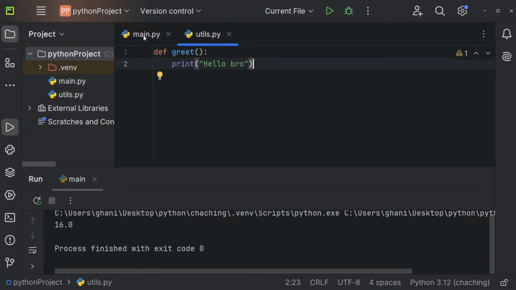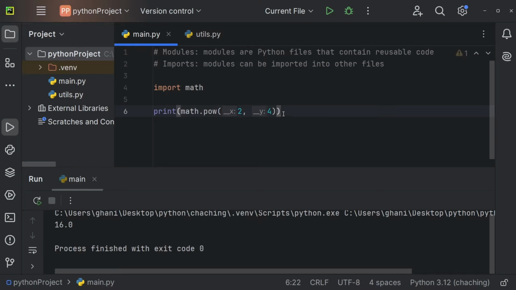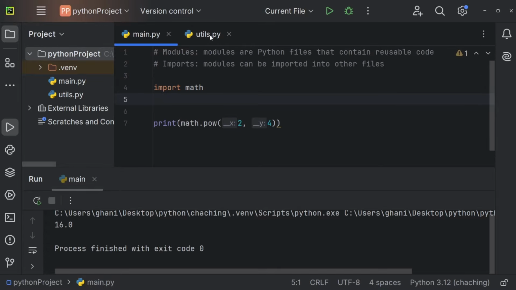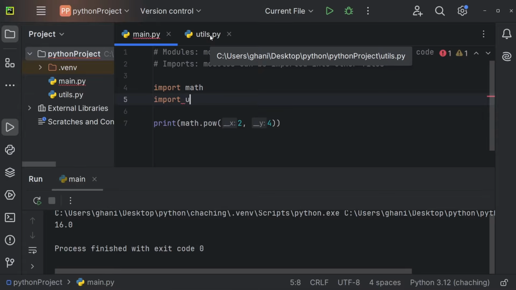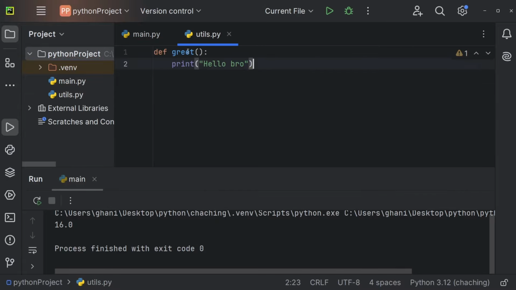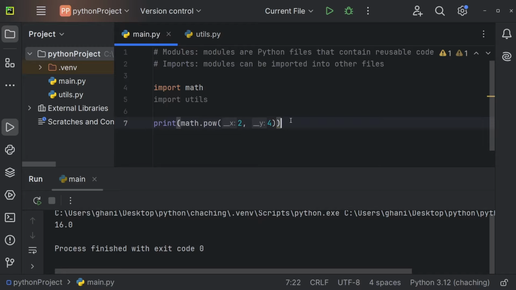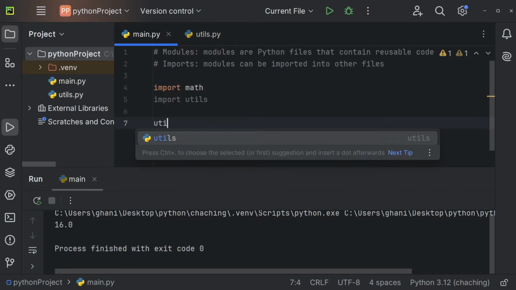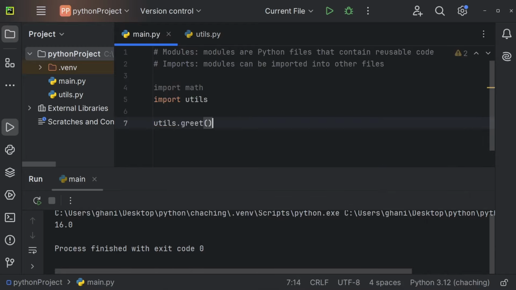And now let's go back to our main.py file and let's import utils. So we can also import this file right here within our main.py by saying import followed by the name. So import utils. And now we can just access this greet function right here by using the module name. So utils.greet, for example. So now we're accessing the greet function from the utils module. I'm going to execute this, and you can see we're getting hello bro in the console.